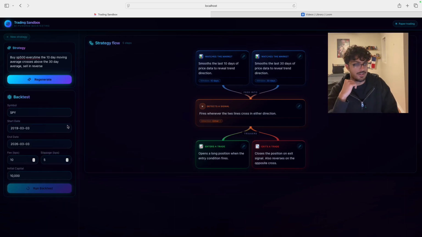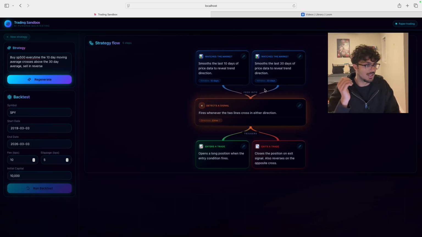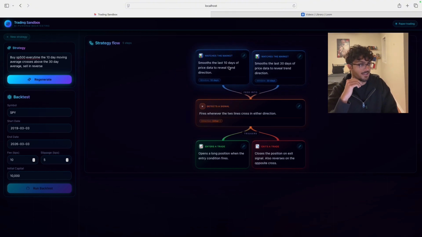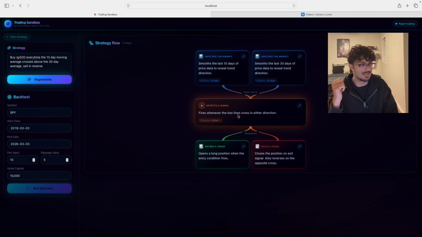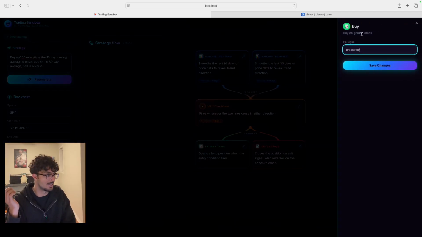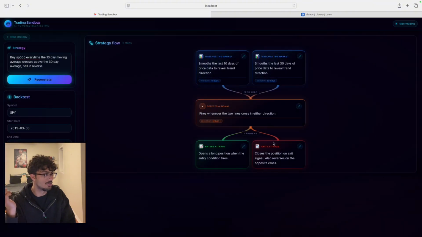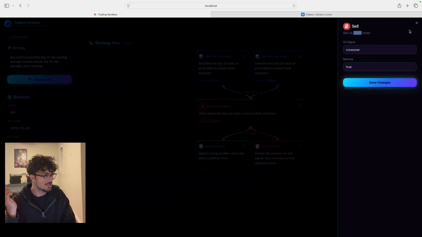So let's say we're going to take the strategy of 2019 because I want to see how it performs in a 2020 crash. And basically what we're going to do is take the data for the last 10 days as well as the last 30 days of the moving average. We're going to be feeding it into a signal. The signal basically detects golden cross and death cross. So if the AI is good, it's going to tell me that. So yeah, it tells me buy on golden cross, and it's going to tell me sell on death cross.